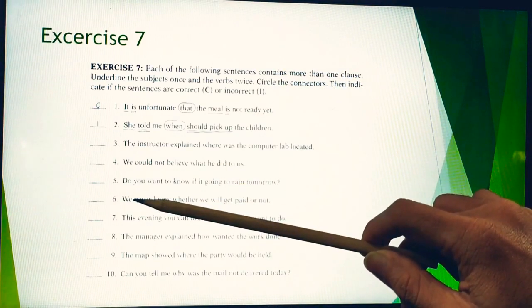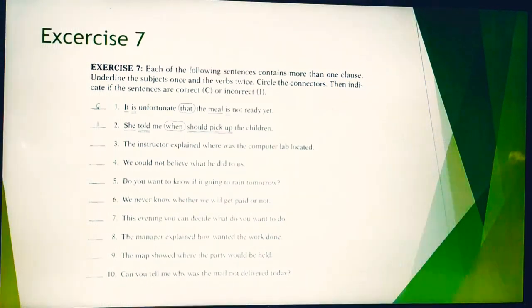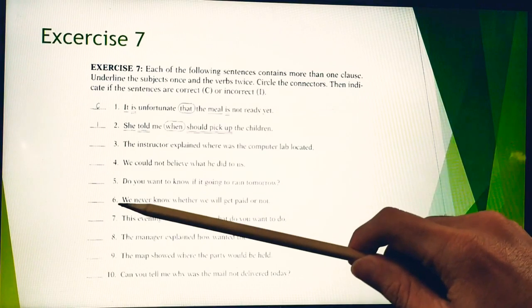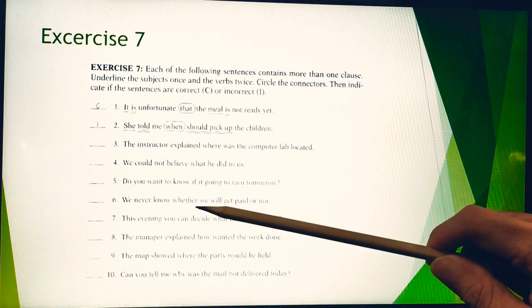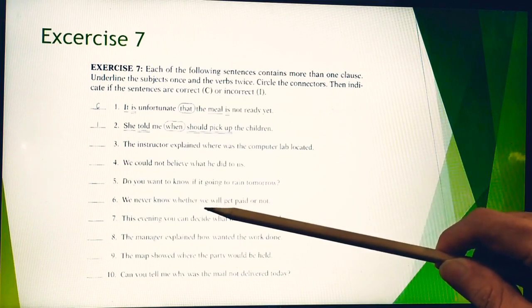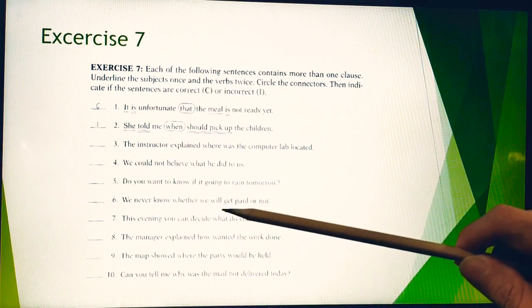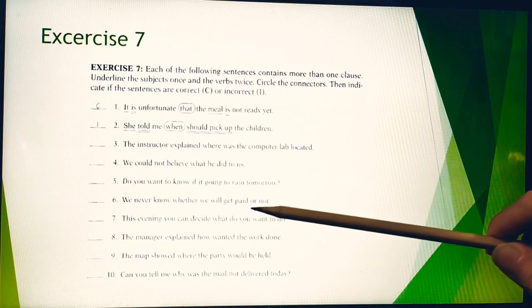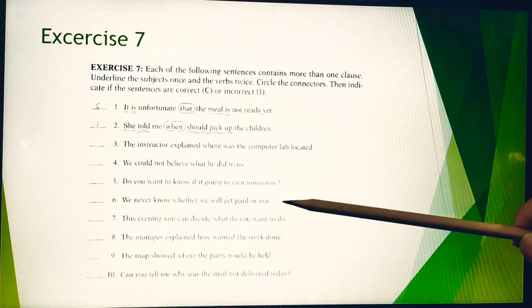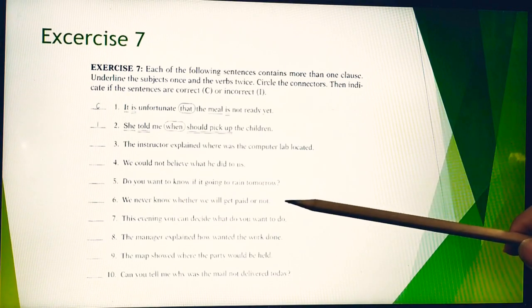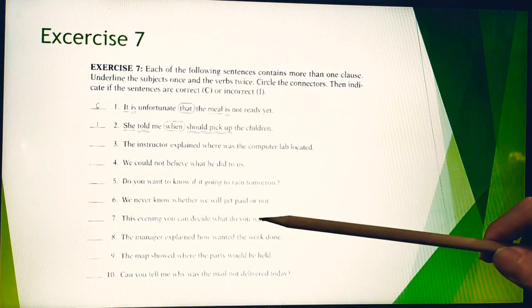For number 6, take a look at number 6. Is it correct or incorrect? We never know. We is the subject, know is the verb, followed with a connector, and followed with the subject of the noun clause, and we'll get paid. We'll get paid or not. We never know whether we will get paid or not. Does the sentence make sense? Yes, the sentence is correct.